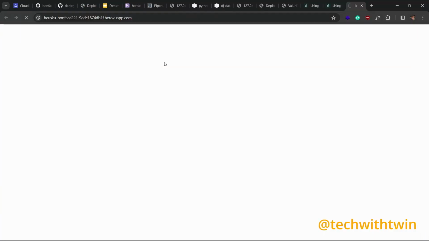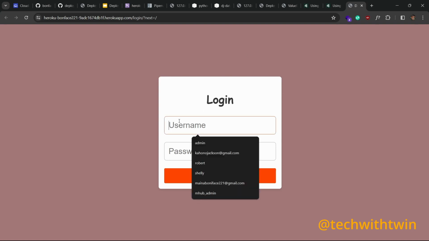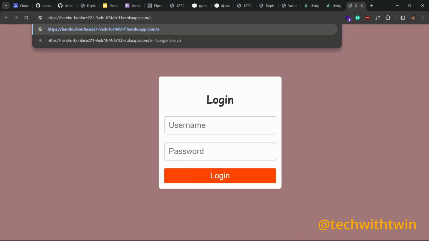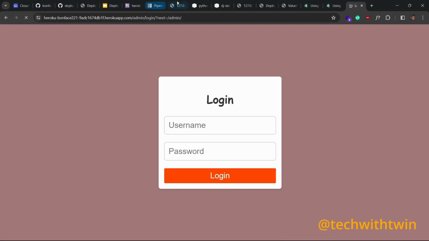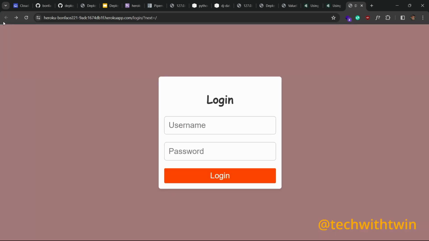So we can do heroku open and see what we can get from the application. Yes, our application is working, but now we have a problem. We don't have a user yet. So we have two options here. We can create our own user from the bash. Let me show you what I was talking about. If you try to go to the /admin, the /admin looks weird. There are no static files, because we disabled collect static. So to solve this, you need to push the static files to Heroku.